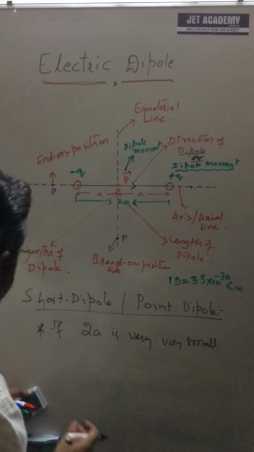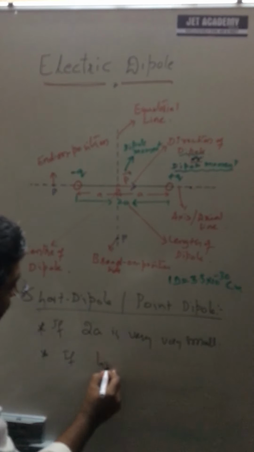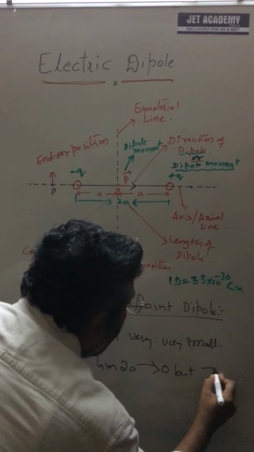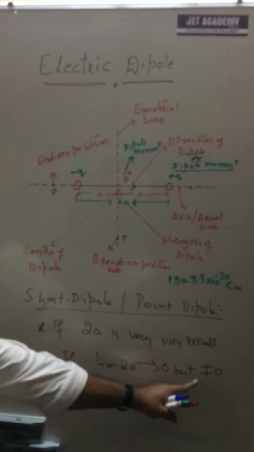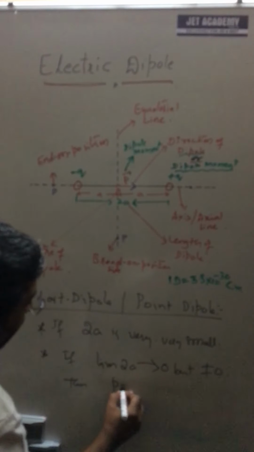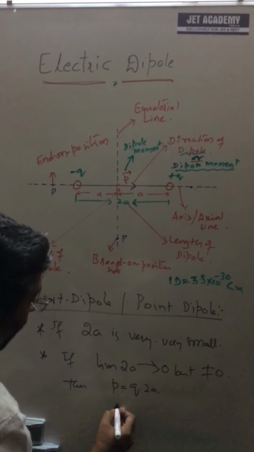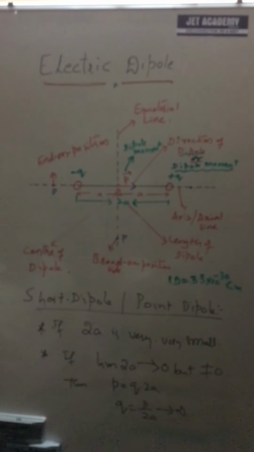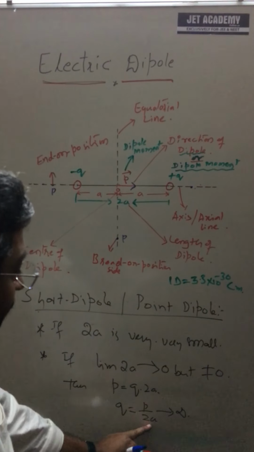If it is not that, what is the other condition? Mathematically it is defined as the limit of 2a tends to 0 but not identically equal to 0. The dipole moment is p equal to q into 2a. If the limit of 2a tends to 0, then what is q? q is equal to p upon 2a, which tends to infinity.